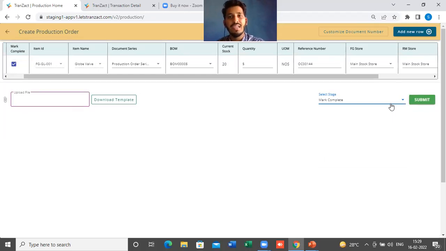Okay, the raw material will get reduced from the inventory, the finished good will get added automatically, the testing will be done, all the things will be done automatically if you just select mark complete here and click on submit.